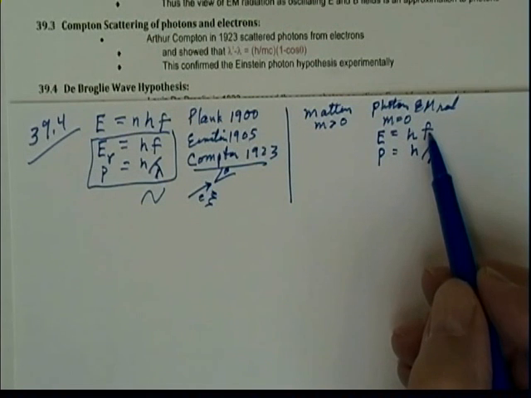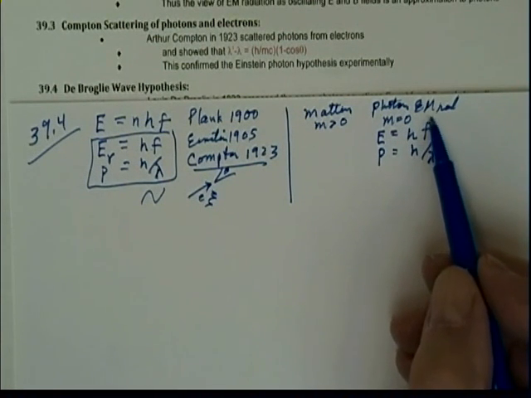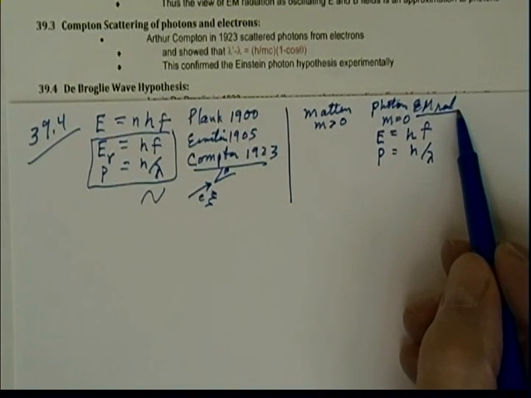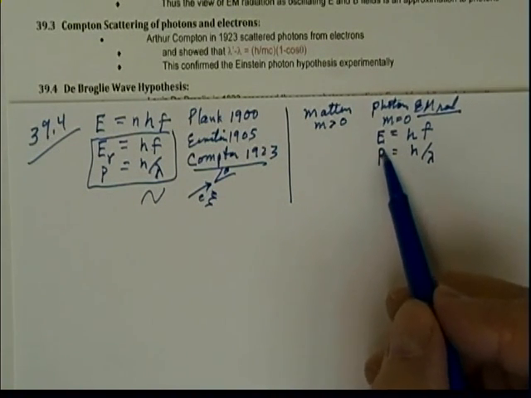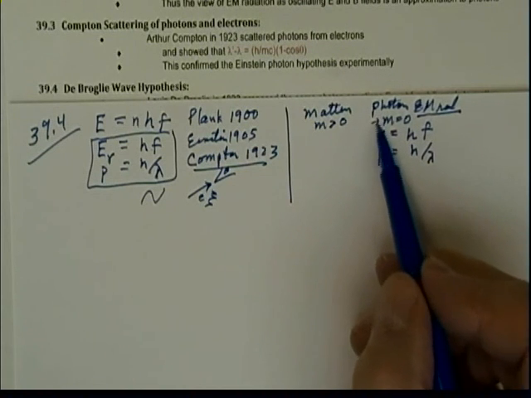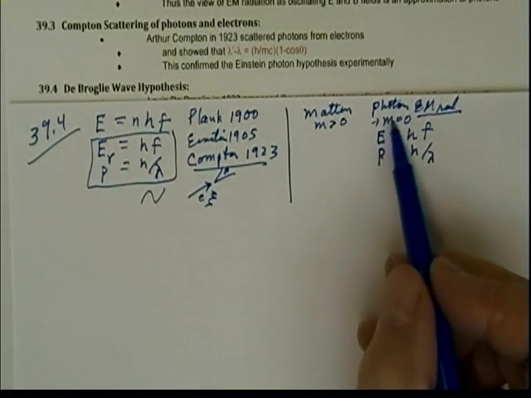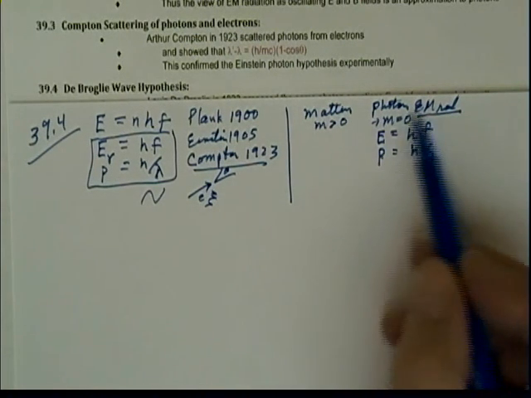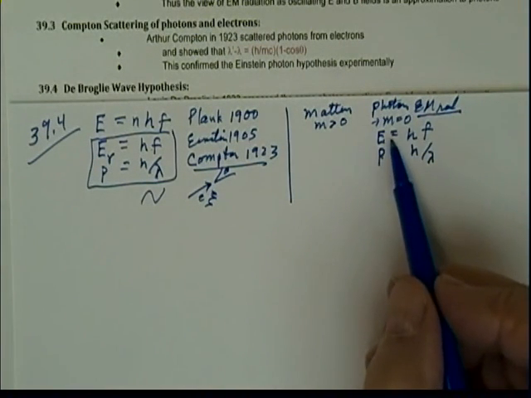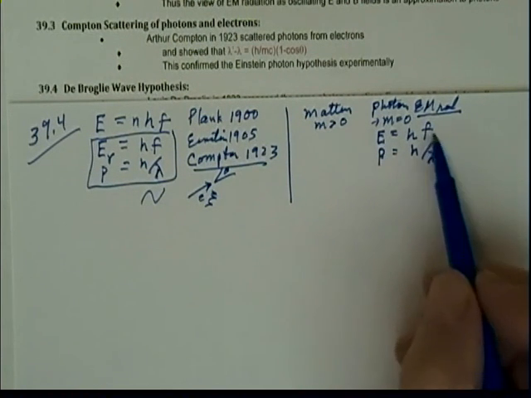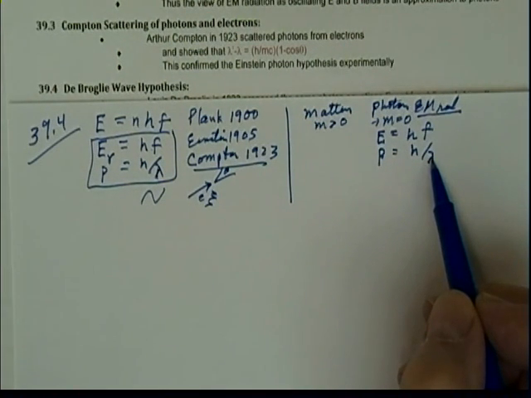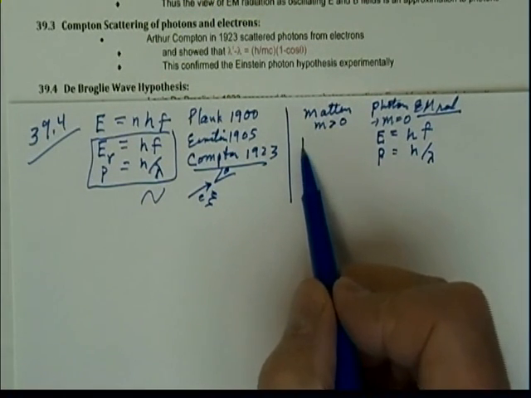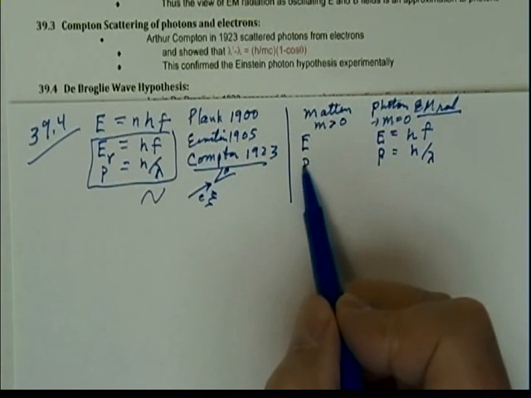Well, you'll notice in these equations that de Broglie was studying, he said, well, frequency and wavelength are properties of electromagnetic radiation, but energy and momentum are properties of a particle, like this photon. So what we're really saying, when we look at this whole theory, is that electromagnetic radiation is both a particle and it's an oscillation or a wave. Well, for ordinary matter now, we know we have energy and we know we have momentum.